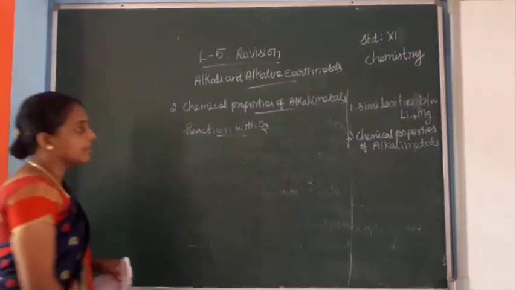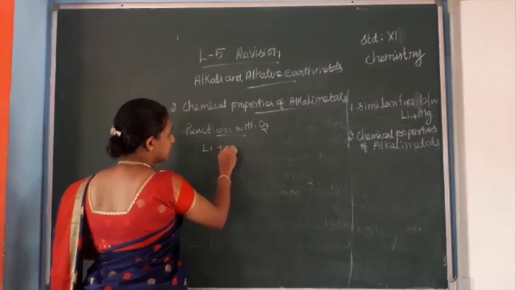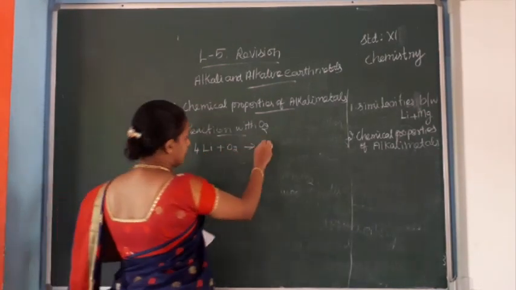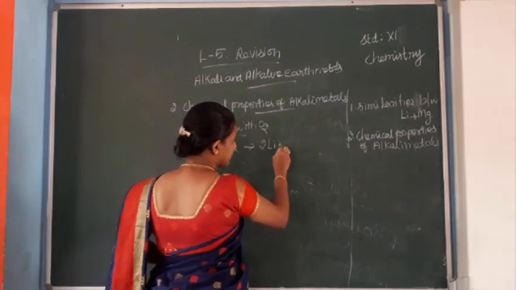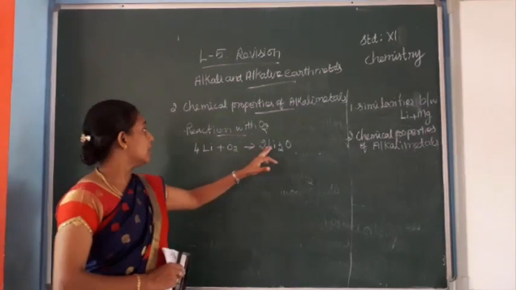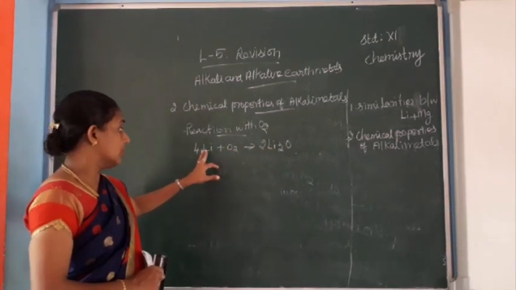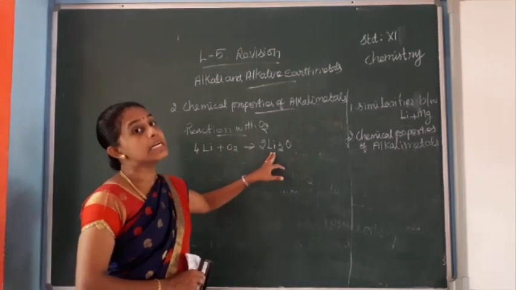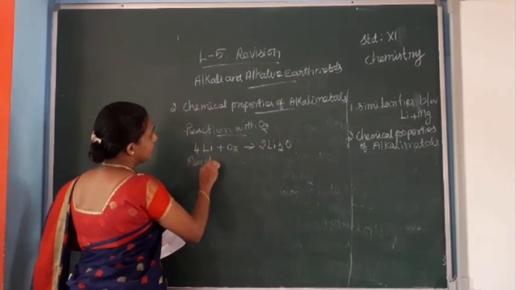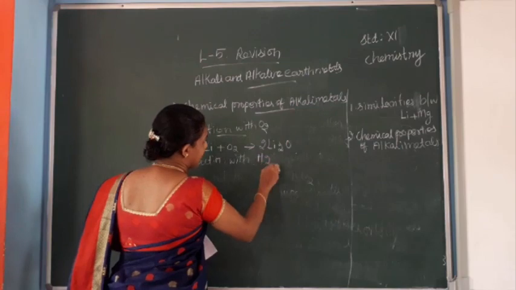Lithium reacts with oxygen to give lithium oxide. Next, reaction with hydrogen.